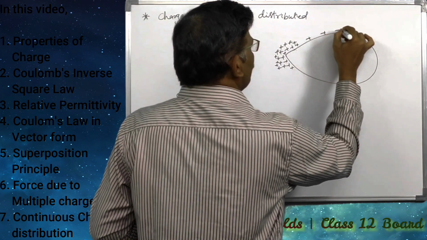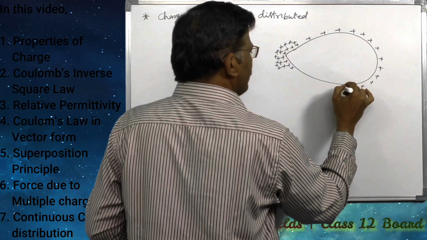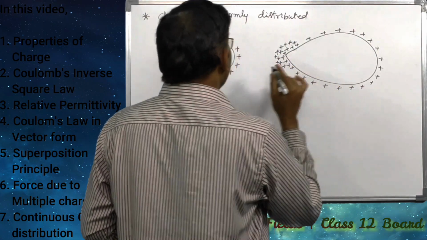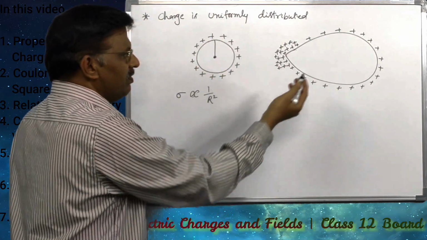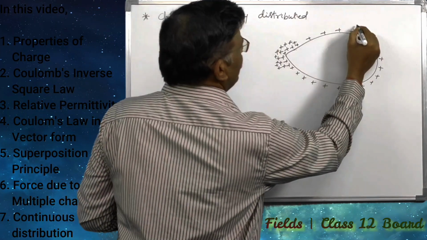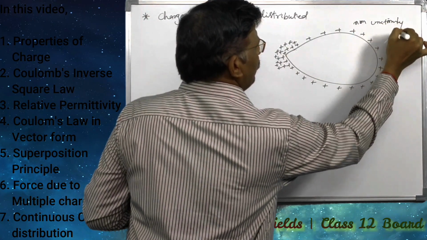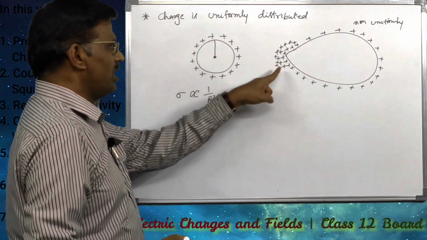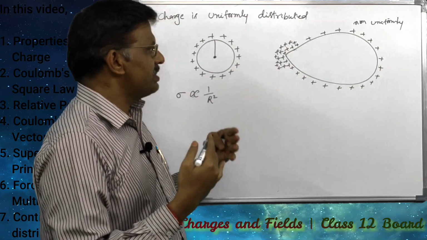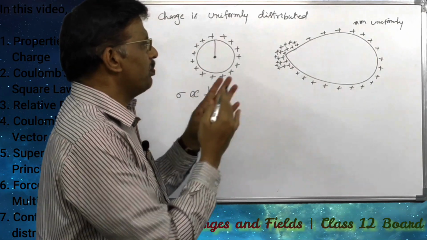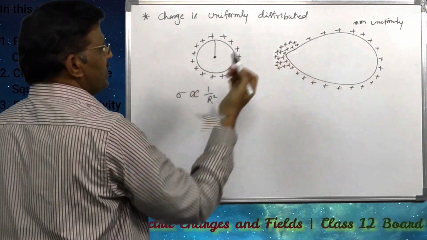In the case of symmetrical shapes, charge is distributed uniformly throughout the surface, whereas in the case of uneven shapes it is distributed non-uniformly. So more charge accumulates onto the surfaces where the radius is small, at the sharp edges. More charge accumulates at the sharp edges.